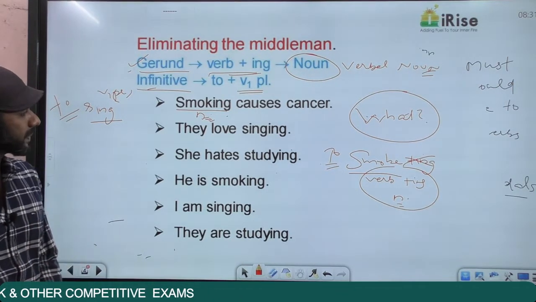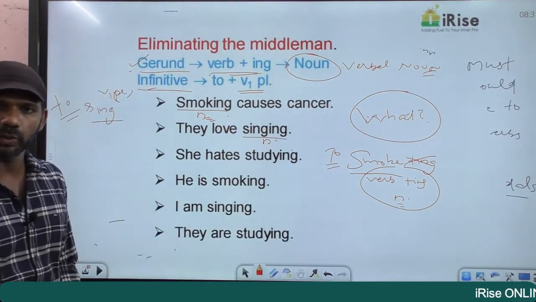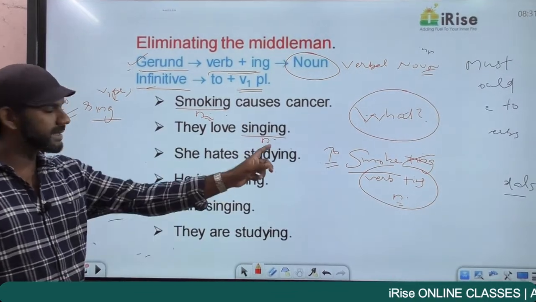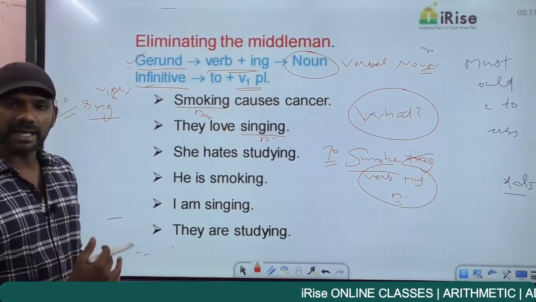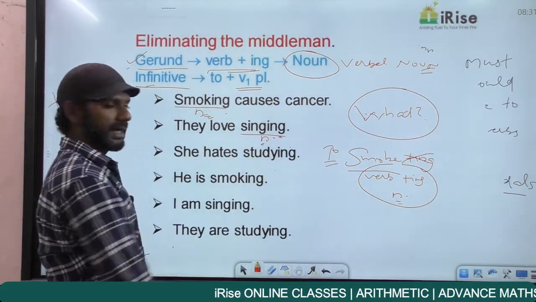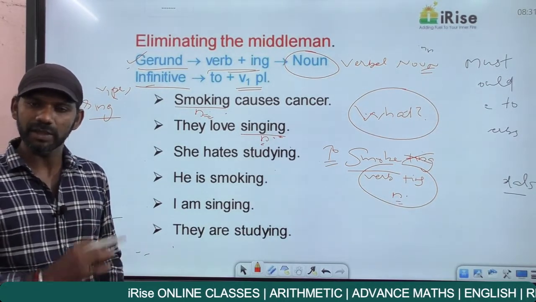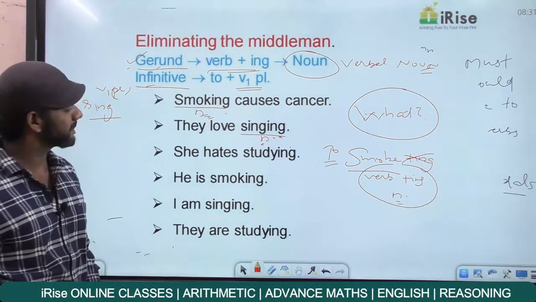They love singing. I say singing is a noun here. What they love, the answer is singing. We're getting the answer to the question what as singing. Singing becomes a noun here. An ing word. Singing is sing plus ing. Sing is a verb. Verb plus ing acting as a noun. Singing can be called a gerund.